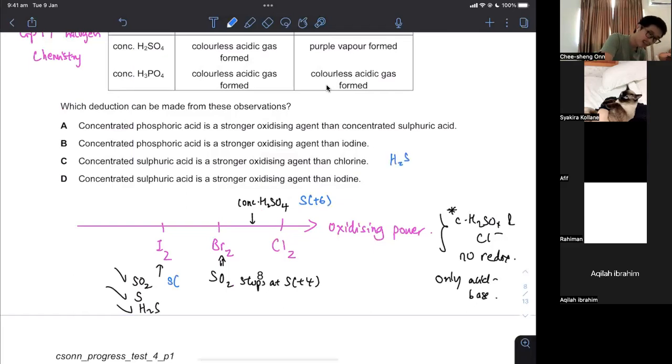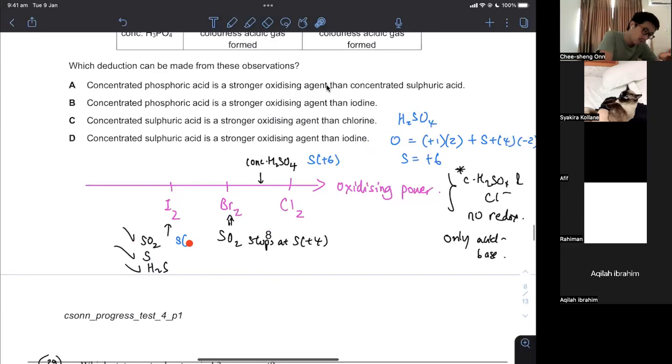There's your question. H2SO4 is a molecule with 0 oxidation number because the whole molecule is uncharged. Hydrogen is +1 here because it's obviously a proton in a compound like this. Sulfur, and then 4 times -2. Each sulfur is +6 oxidation number. It's a case study. You need to really know how to get it and be able to do it very fast. The sulfur +6 will decrease to sulfur +4, to sulfur 0, all the way to sulfur -2. This is the lowest oxidation number that it can go to.